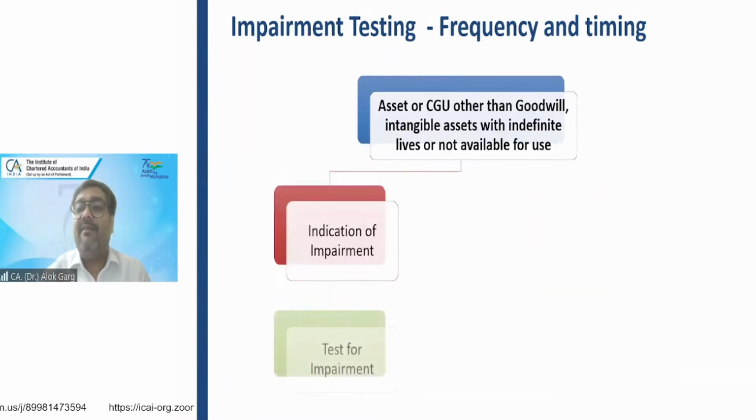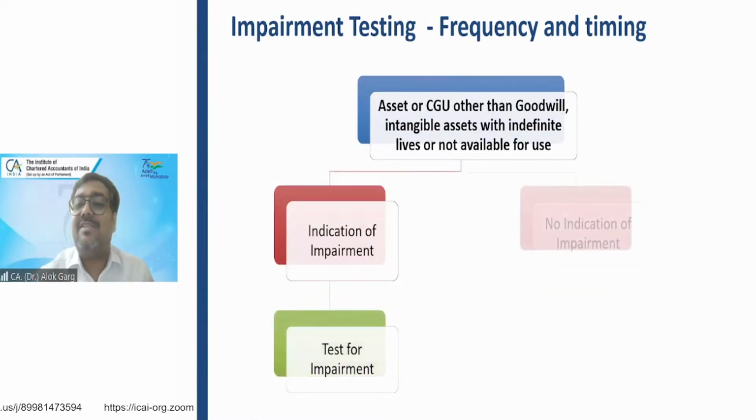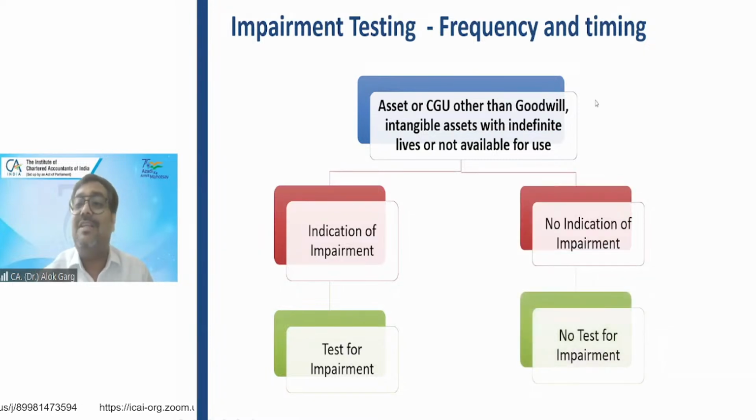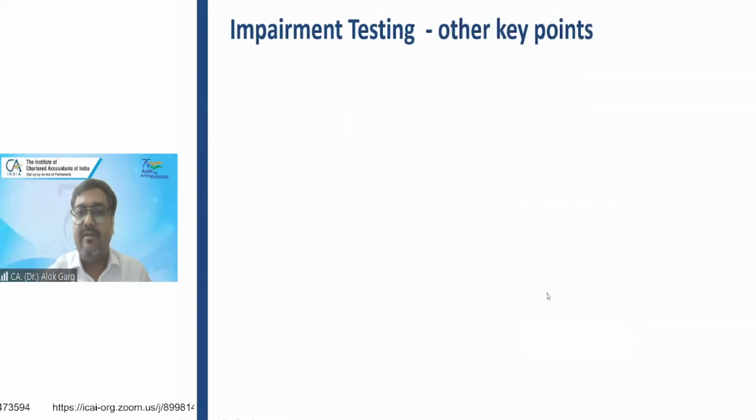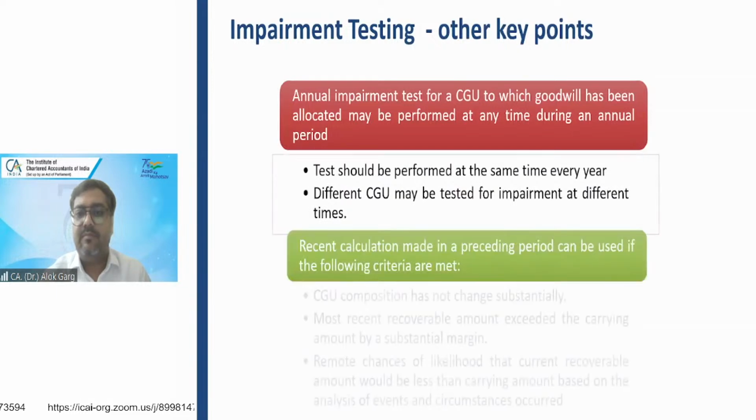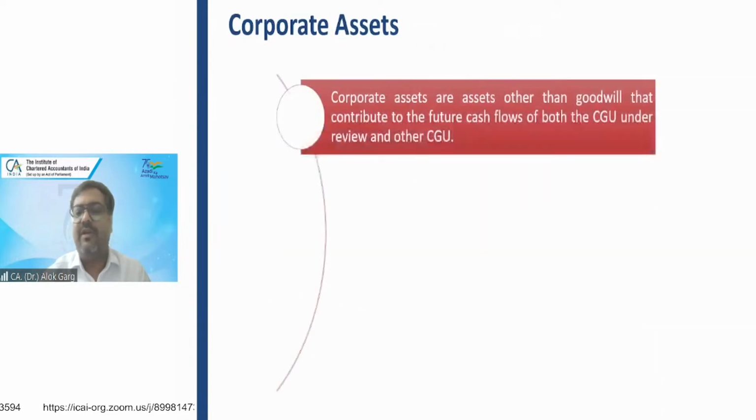What happens if the asset or cash generating unit does not have these three elements: goodwill, intangible asset with indefinite life, and intangible asset not yet available for use? If there is an indication of impairment, test for impairment. If there is no indication of impairment, no impairment testing. It is applicable only when these three items will not be there in the group of assets. Is that clear? This is what I have already covered.